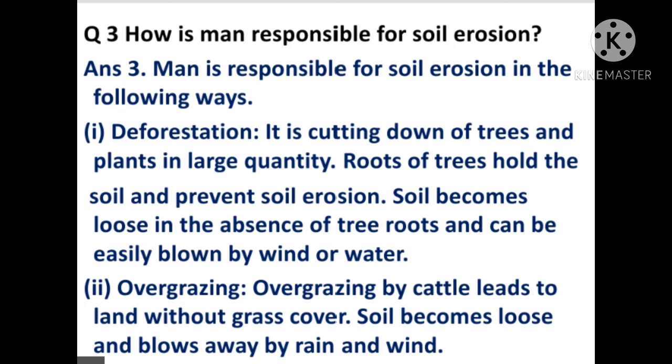Overgrazing. Overgrazing by cattle leads to land without grass cover. When the grass is completely eaten by the cattle, then the land becomes barren without any cover. Now soil becomes loose and this blows away by wind and flows with water.